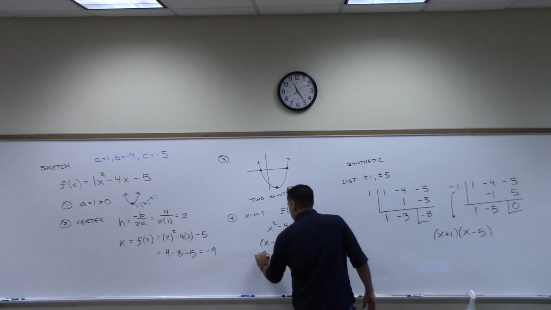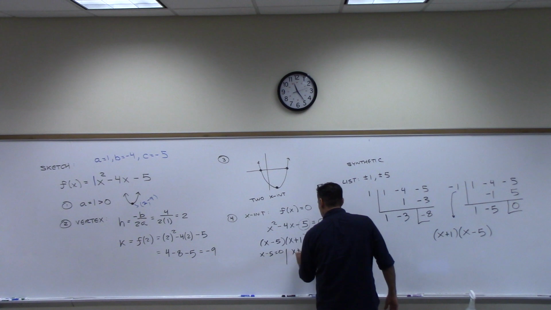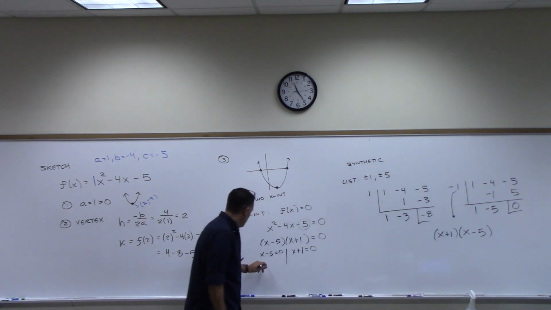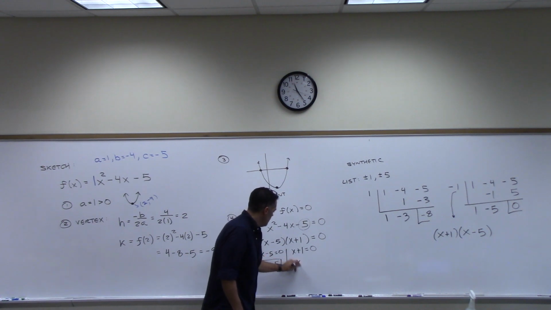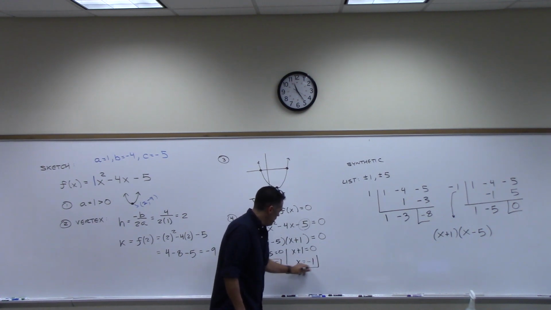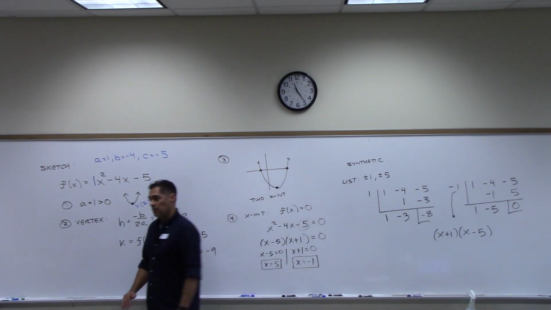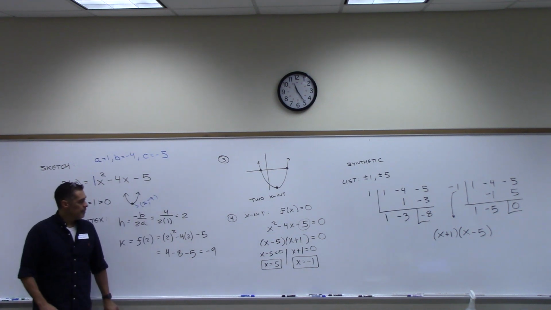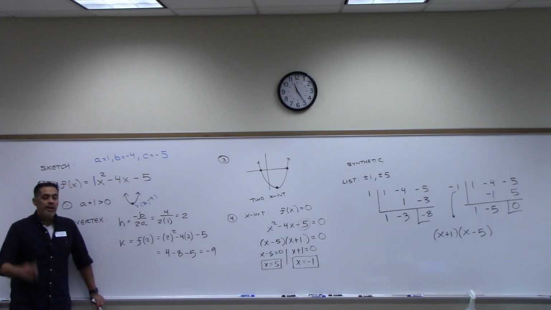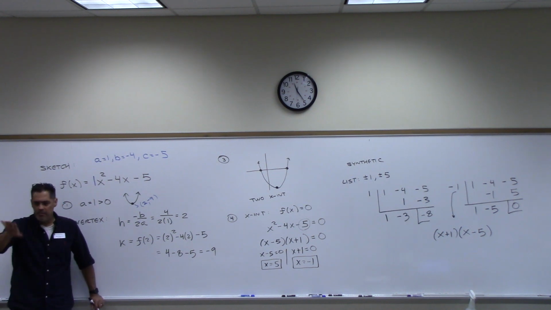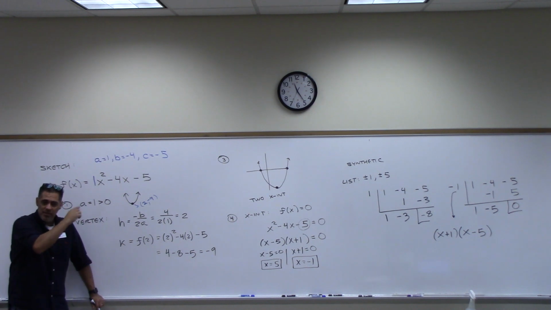And now I set each of those equal to 0. So when I set x minus 5 equal to 0, I get an answer. And when I set x plus 1 equal to 0, I get another answer, right? So here we get positive 5, and here we get negative 1. All right, any questions there? We are not doing that thing with multiplicities and bouncing and crossing. That's next. Quadratics, this is what we do for quadratics, all right?